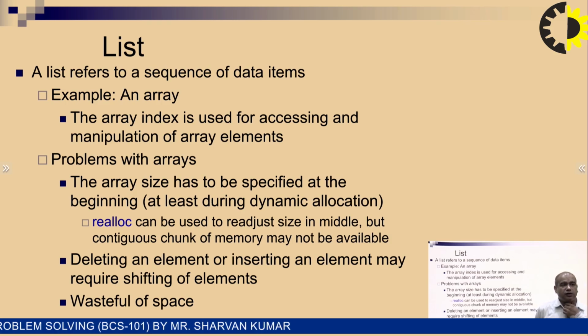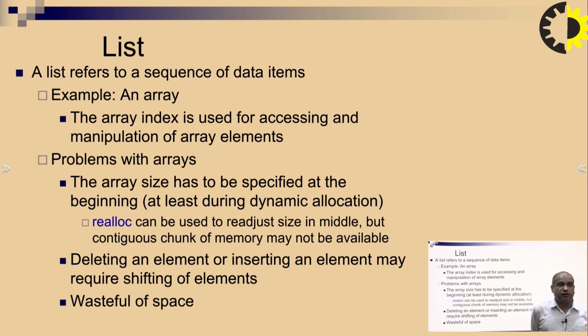Realloc can be used to readjust the size in the middle, but a contiguous chunk of memory may not be available. Deleting or inserting an element may require shifting elements.